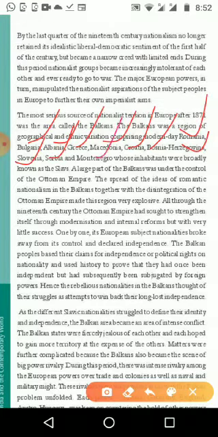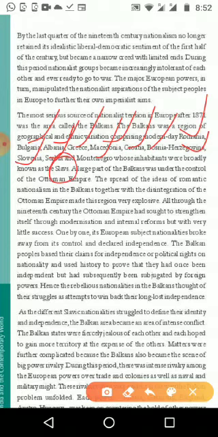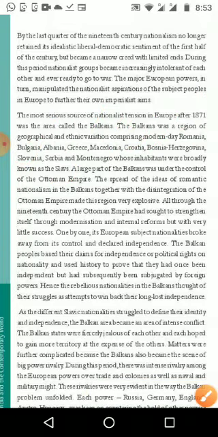Many present-day small countries, but this area together was called Slavs, S-L-A-V-S, because these people had their own special culture, their own identity and political background, everything.